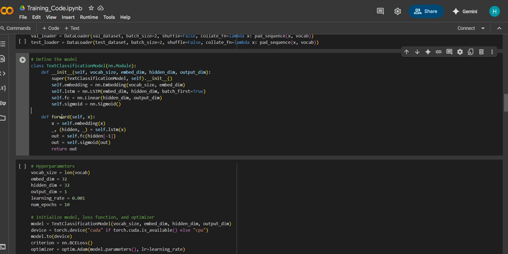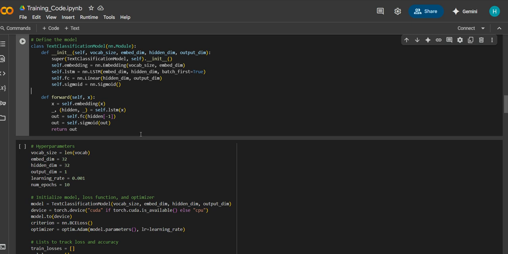Finally, we define the forward method, where the input flows through the model. Embedding: the input X, which is a sequence of numbers representing words, is converted by the embedding layer into dense vectors. Then we have LSTM. The embedded text is passed to the LSTM. The LSTM processes the sequence of embeddings, and the output includes the hidden state.